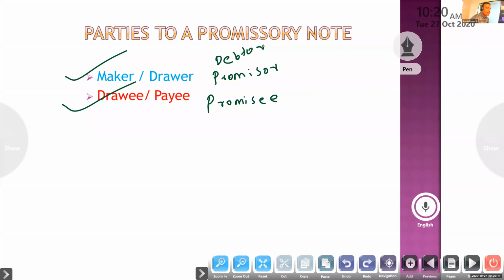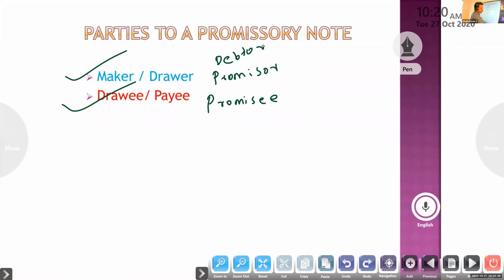Second person, drawee or payee, the person in whose favor the promissory note is drawn, or to the order of a certain person. So that's why payee. He is the creditor, also called promisee.